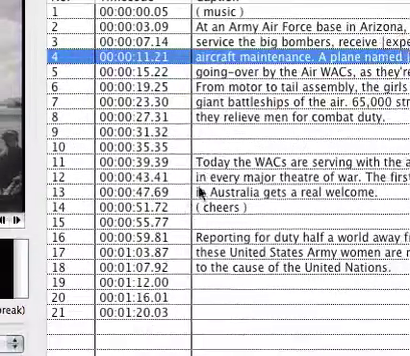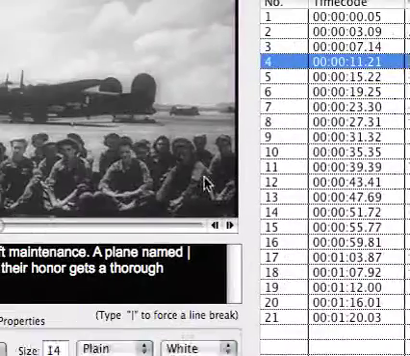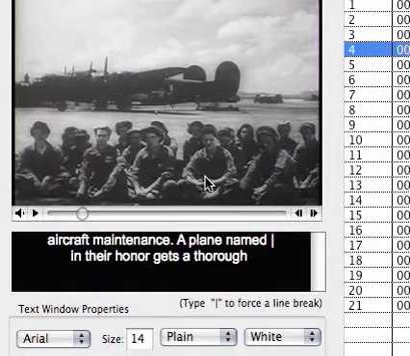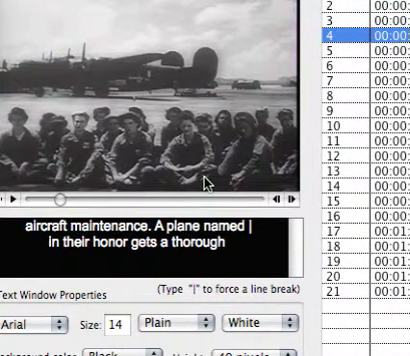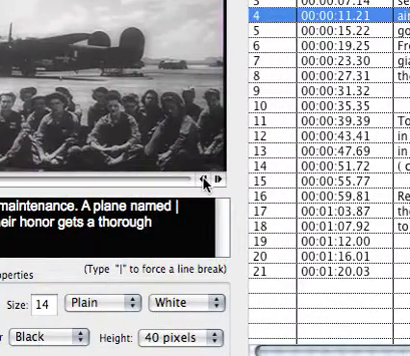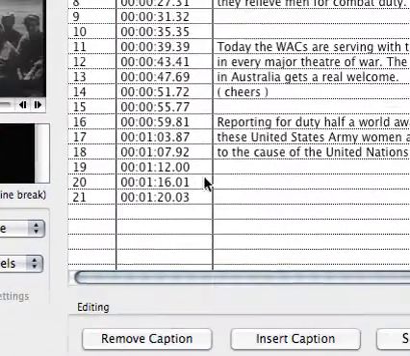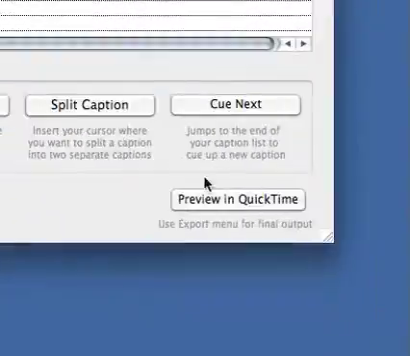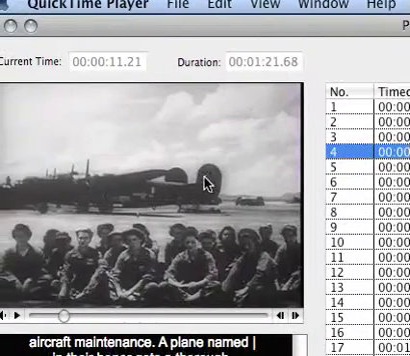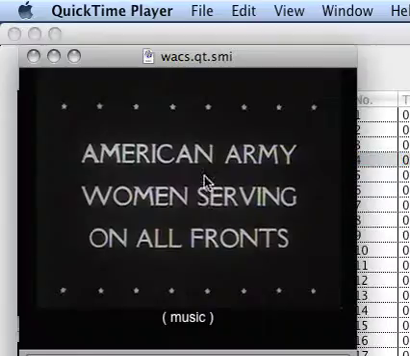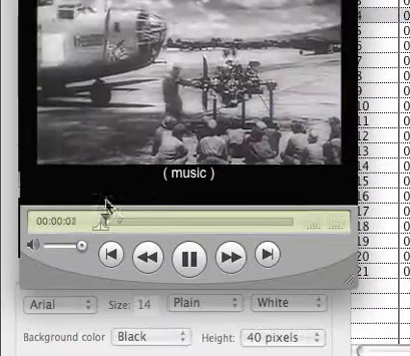So I can go through and set all the line breaks for all these captions to make them a little more readable, and at any point I can preview my captions in QuickTime just by going to the Preview in QuickTime button. It'll launch the QuickTime player and begin playing your movie.